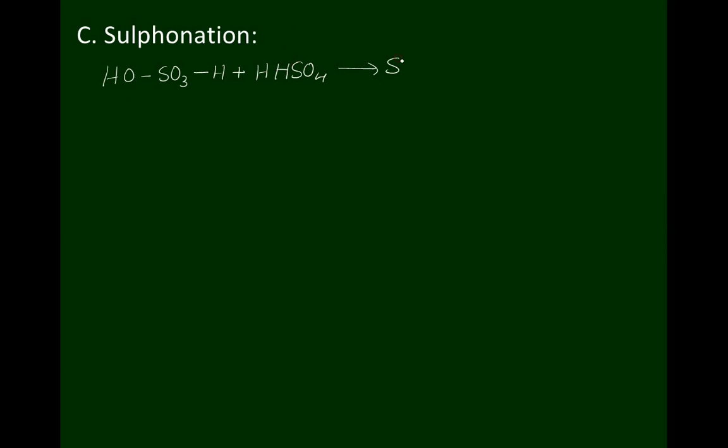First, the electrophile gets generated. This is SO3. The remaining is H plus and HSO4 minus. So whatever remains, one hydrogen, another hydrogen, and one OH group, plus the H3O plus ion. So the charges on both sides get neutralized. Then the question arises now: how can sulfur trioxide act as an electrophile?